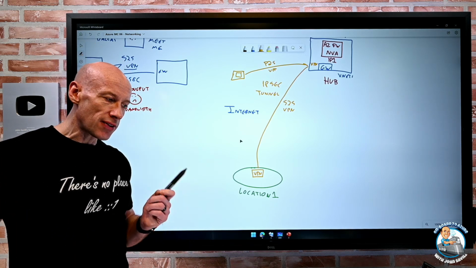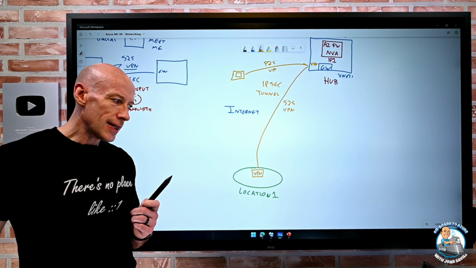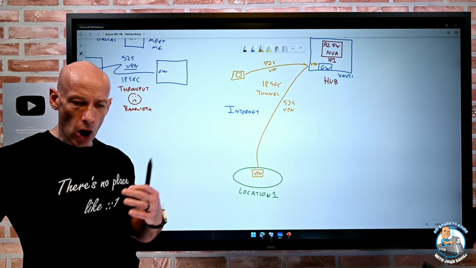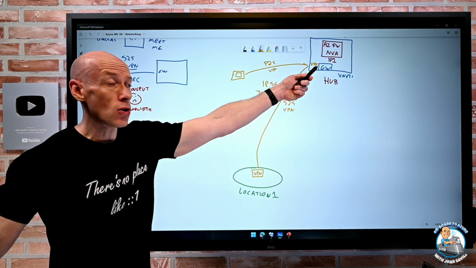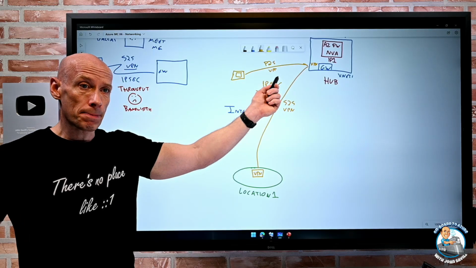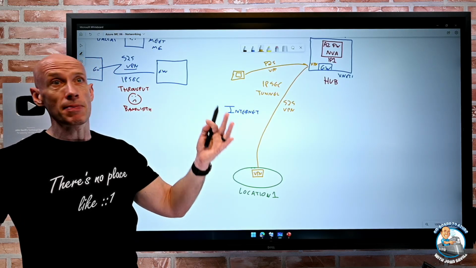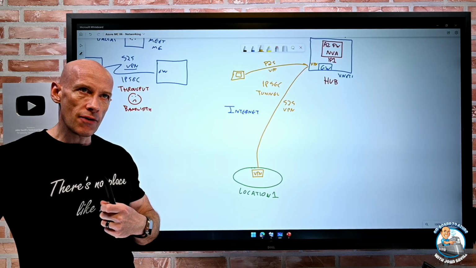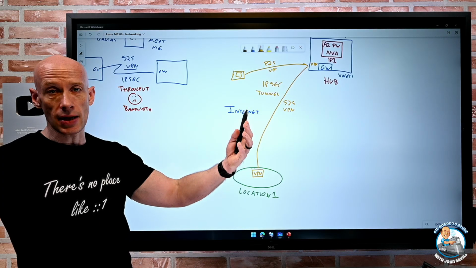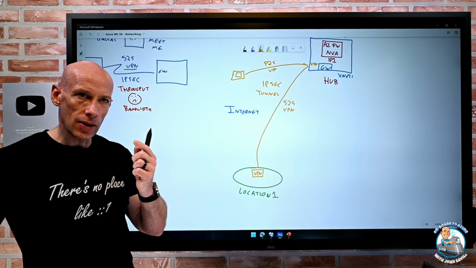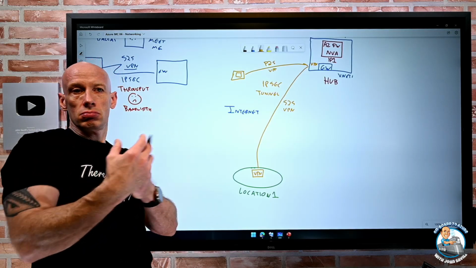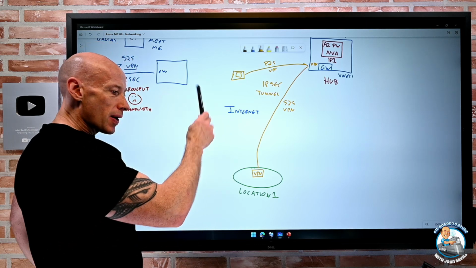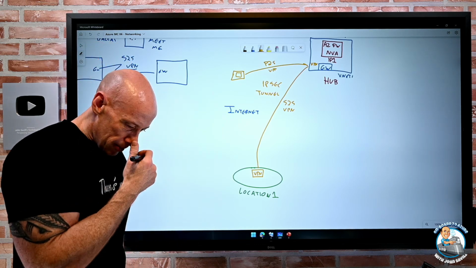There's different SKUs that have different amounts of bandwidth they support. I think it's 2.3 gigabits per second is the highest per tunnel. A single gateway can support multiple tunnels to it. Now, the aggregate might be 10 gigabits per second for the high-end SKUs, but a particular IPsec tunnel can only be serviced by a particular core, a virtual CPU. So any one tunnel is restricted based on the capabilities of the processor. Now, this does actually open up a few different architectures.